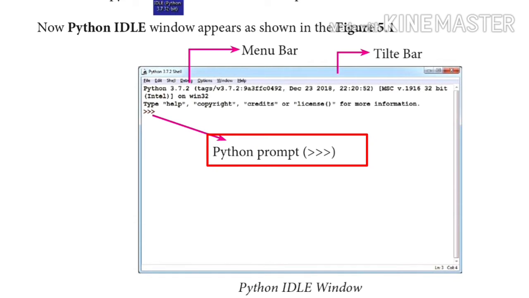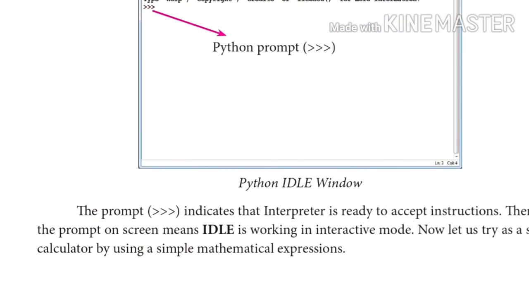This is the Python IDLE window. So what's the meaning of this prompt? The prompt indicates the interpreter is ready to accept instructions. So we can give the calculation when we see this prompt. Therefore, the prompt on the screen means IDLE is working in interactive mode, not script mode.